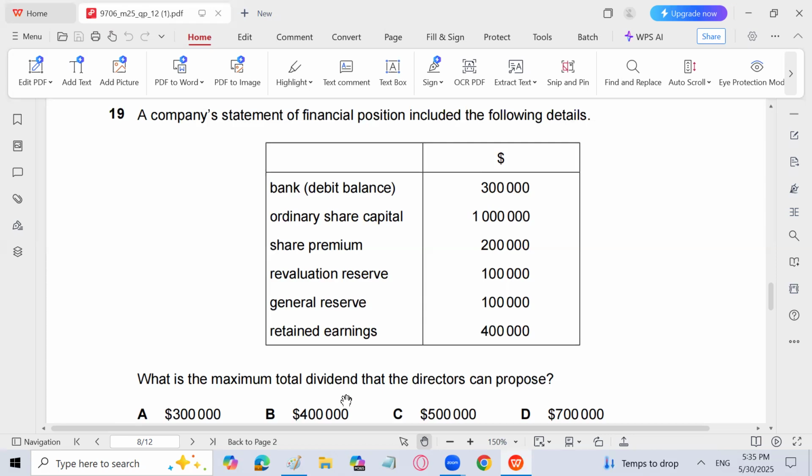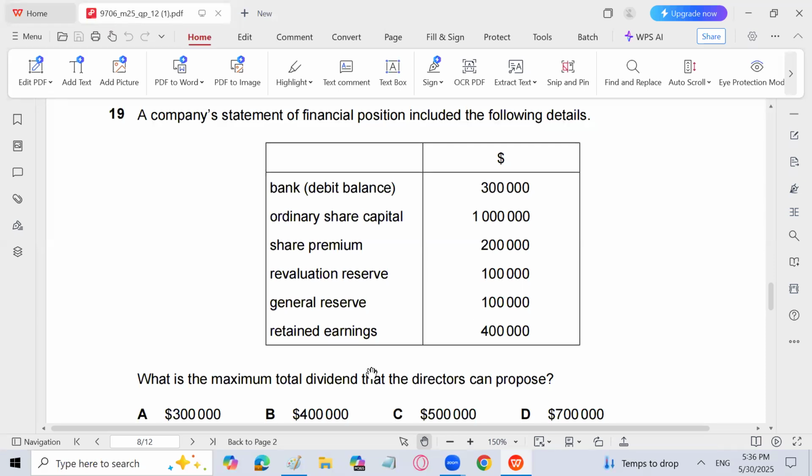But what is the maximum total dividend the director can propose for the next year? That is all the revenue reserves, because the revenue reserves are used to pay dividend. That is general reserves 1 lakh and retained earnings 4 lakh, which becomes 5 lakh. So C is the answer, 5 lakh, because the maximum dividend paid is 3 lakh, no doubt. But the maximum dividend which we can propose out of our revenue reserves is the total amount of revenue reserves, including general reserve and retained earnings, that is 5 lakh.